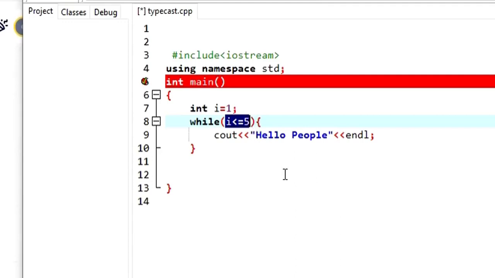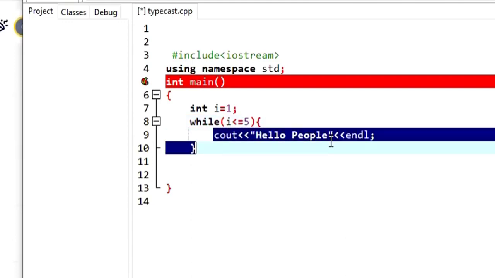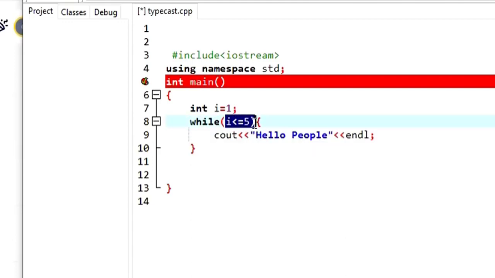There is a difference between the for loop and the while loop. In the for loop, we have 3 things: we initialize the value, we check the condition, then we increment or decrement, all within the same for loop syntax. But here in the while loop, we only check the condition. If this particular condition is true, this part is going to be executed, and the while loop is going to be executed as long as this condition is true. So in this case, i less than or equals to 5, cout, we are going to say hello people.